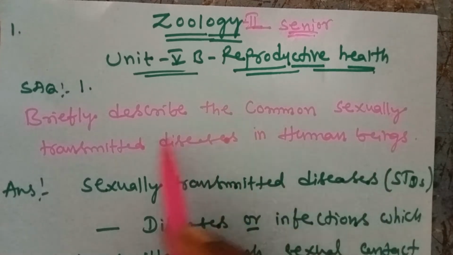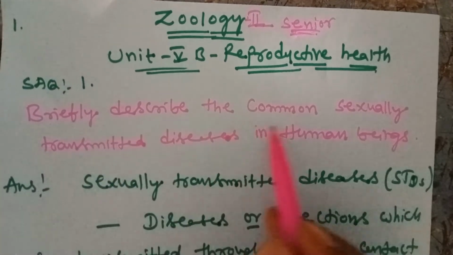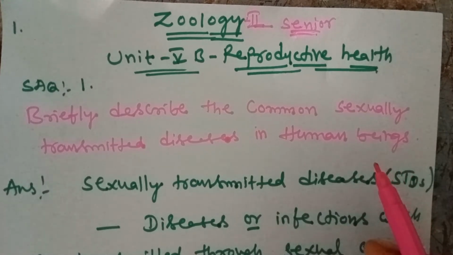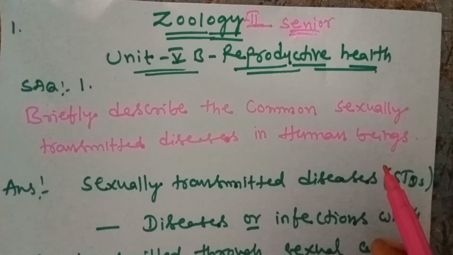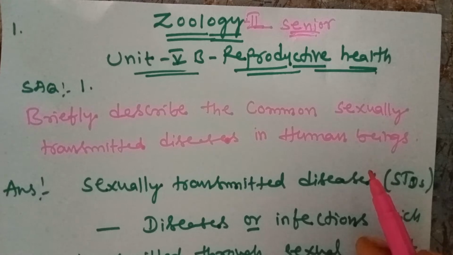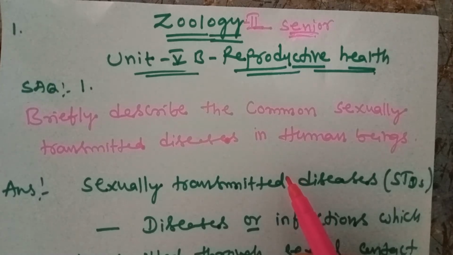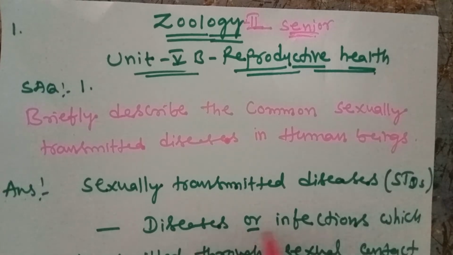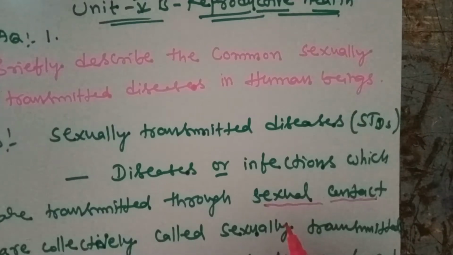So what is the disease? That is the first question, a short answer question. Briefly describe the common sexually transmitted diseases in human beings. When there is illegal contact with other persons, diseases can be transferred sexually. So this is a very important 4 marks question. Sexually transmitted diseases are called STDs: diseases or infections which are transmitted through sexual contact.